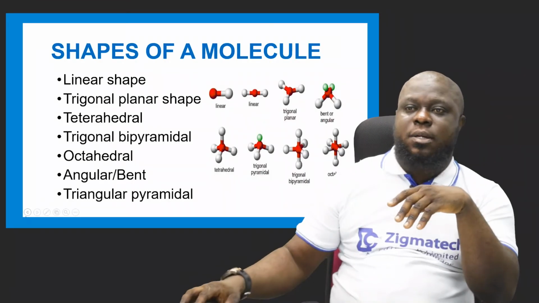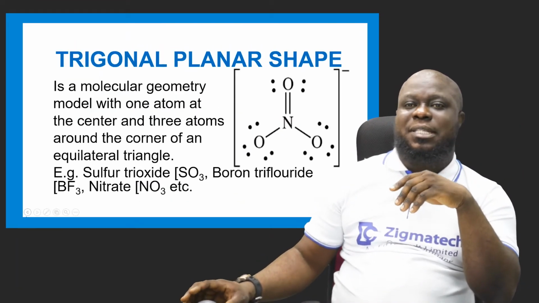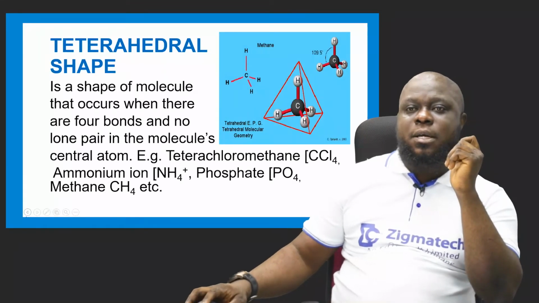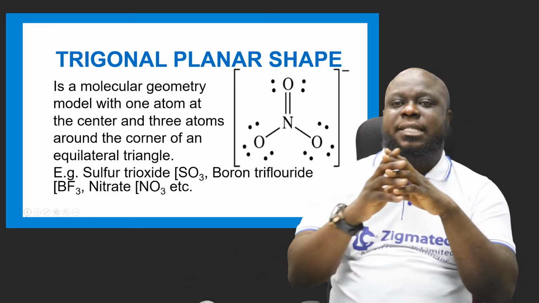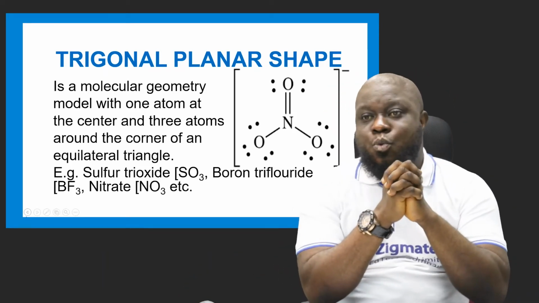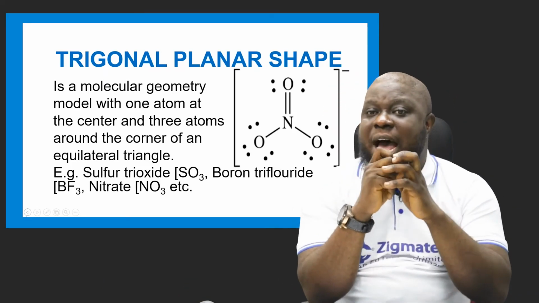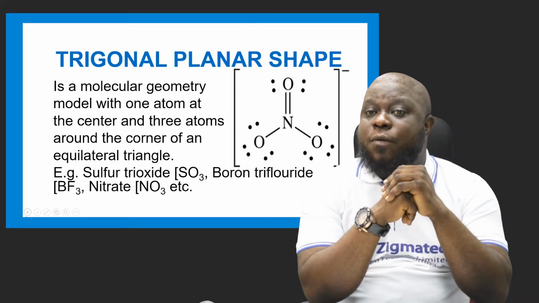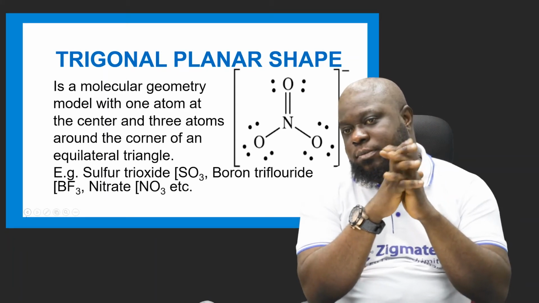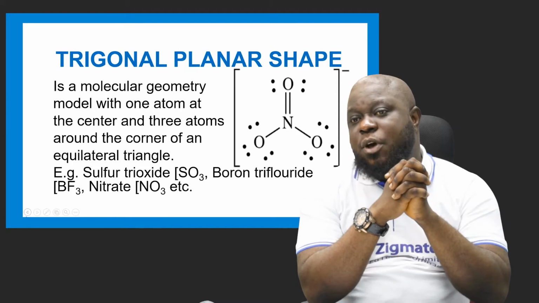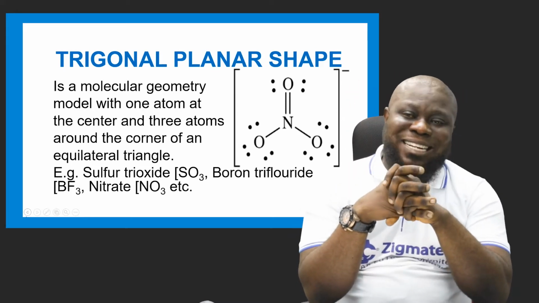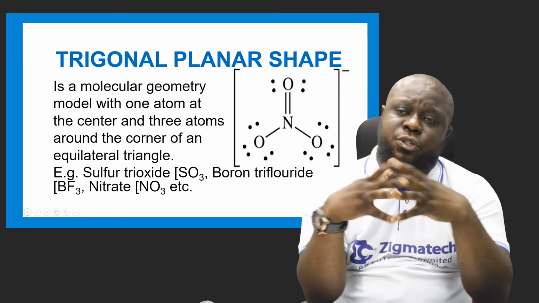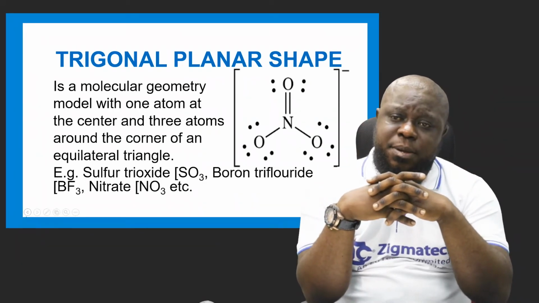Now the next one is the trigonal planar shape. It's a molecular geometry model with one atom at the center and three atoms around the corners of an equilateral triangle. We say sulfur trioxide, SO3, boron trifluoride, and nitrates. If you check the structure on your screen, the nitrogen is in the middle.